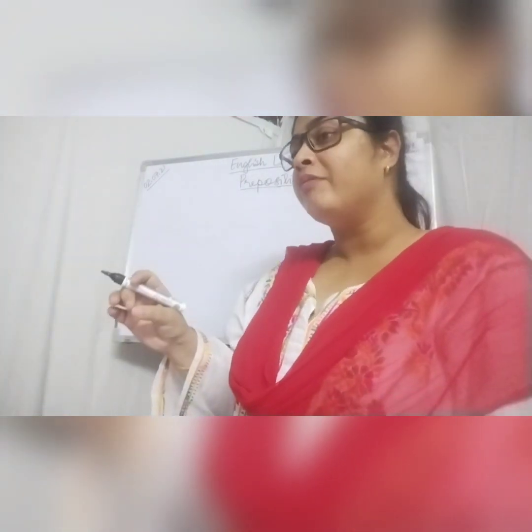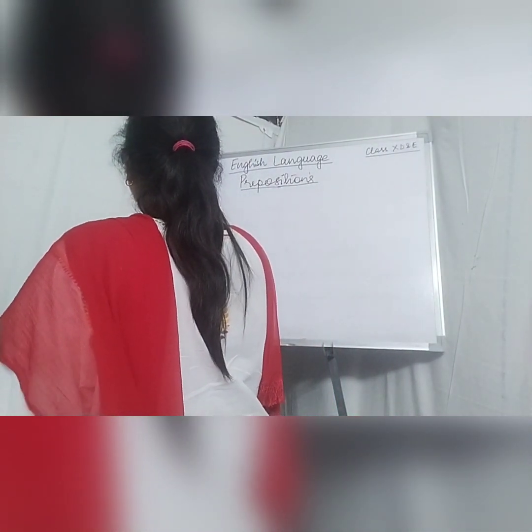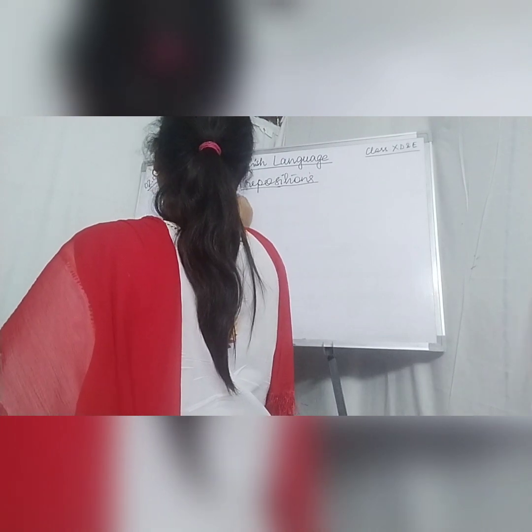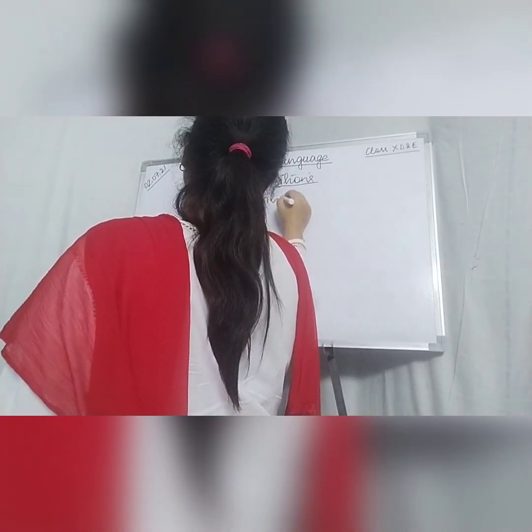Now we are going to talk about use of preposition onto.